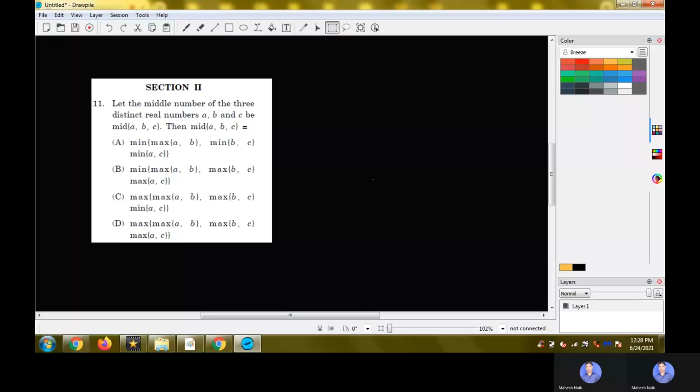This is question number 11 from section 2 of the June 2020 paper. In this case, we have a sequence of three numbers, that is A, B, C, and the mid of these numbers is denoted by mid(A, B, C). Now we have various expressions in the options and we want to check which of the following options are true.